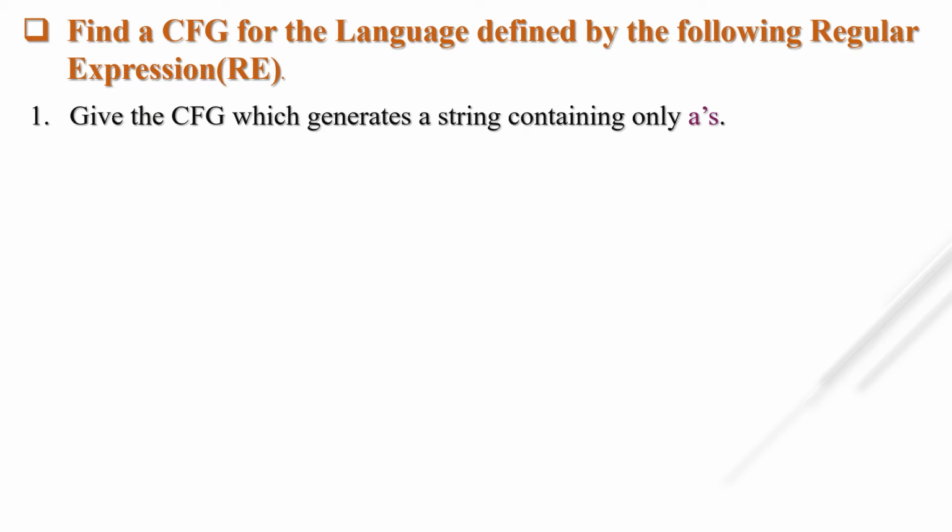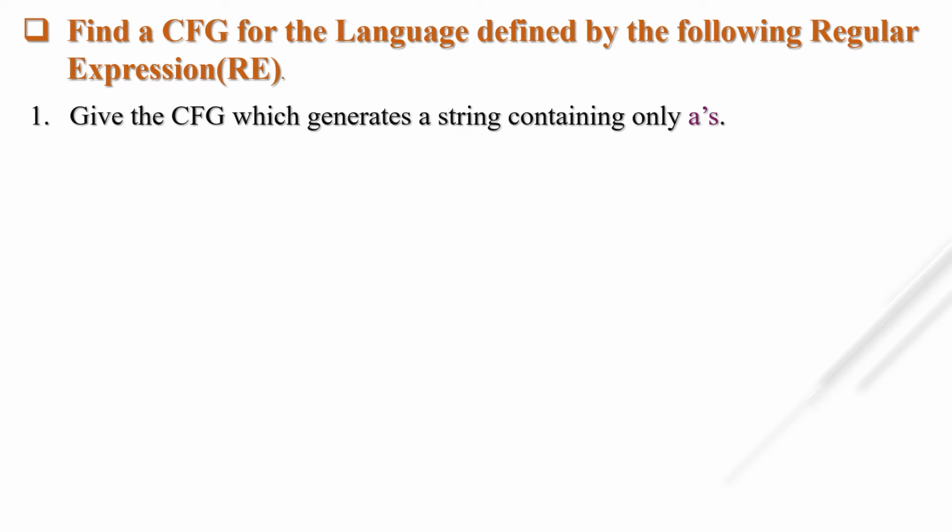Okay, so next topic is find a CFG for the language defined by the following regular expression. Till now we have context-free grammar and we define the language from it. Now there is a language, and we have to construct a context-free grammar from the given language. Let's see the first language: give the CFG which generates a string containing only A's. So what will be the CFG?